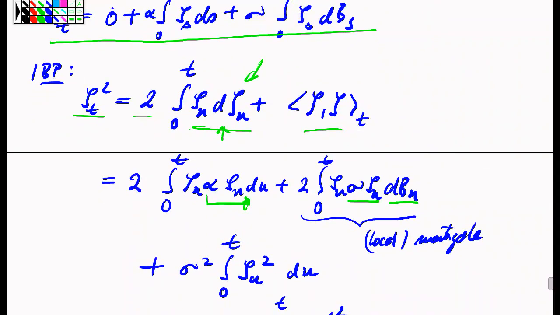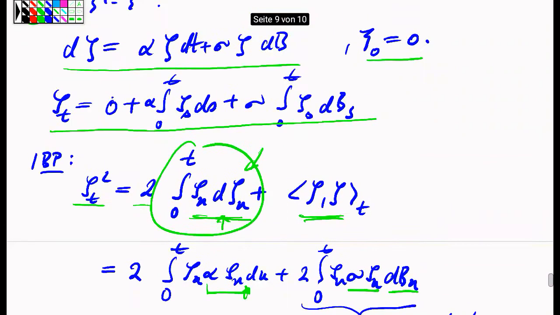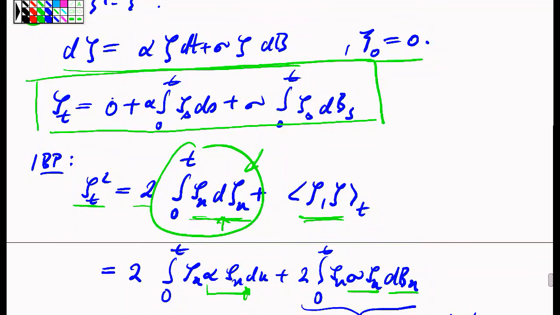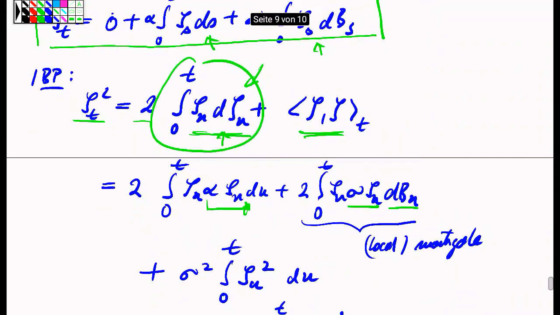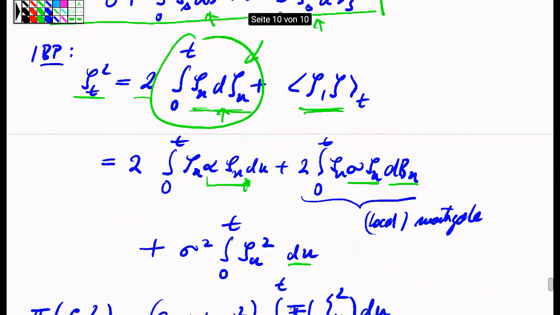Okay, that was in writing out this first stochastic integral, and for the bracket process, I have a look again at the representation of the zeta here. So the zeta here is clearly represented as a sum of something of bounded variation and of a stochastic integral with respect to Brownian motion, and the co-bracket of two stochastic integrals is just the square of the integrands against the bracket of the stochastic integrators, or in other words, this bracket here is just sigma squared times sigma u times zeta u du.